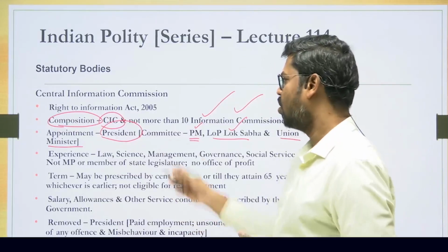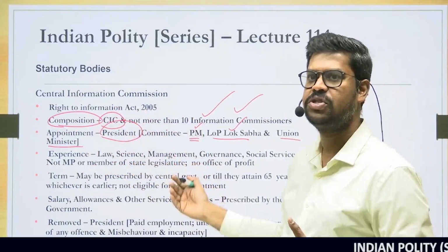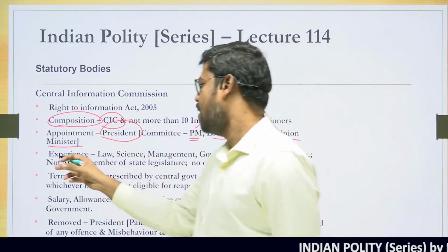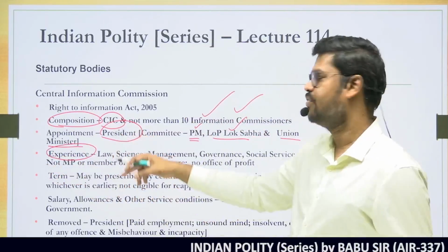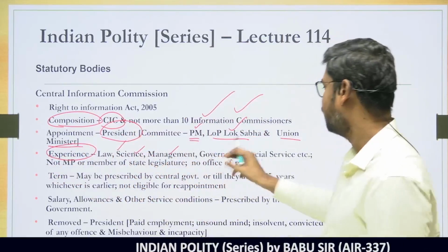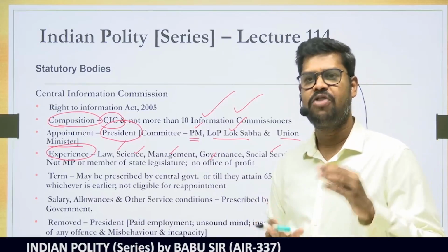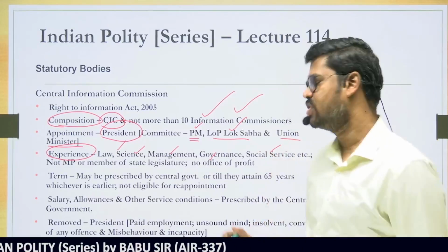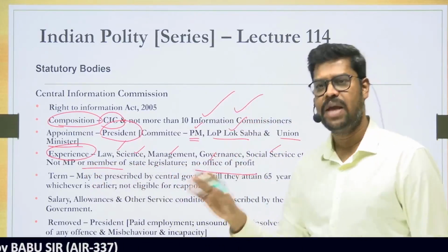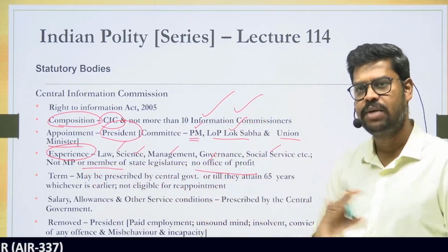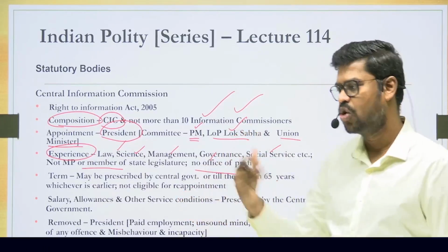Apart from that, the law also says, be it the Chief Information Commissioner or the other information commissioners, to be appointed to the commission, what experience they should possess? They should be experienced in the areas of law, science, management, governance, social service, etc. And apart from that, a member of parliament or someone occupying an office of profit should not be appointed as a member. So no sitting MP, no sitting member of a state legislature, be it legislative assembly or council, or someone occupying an office of profit.